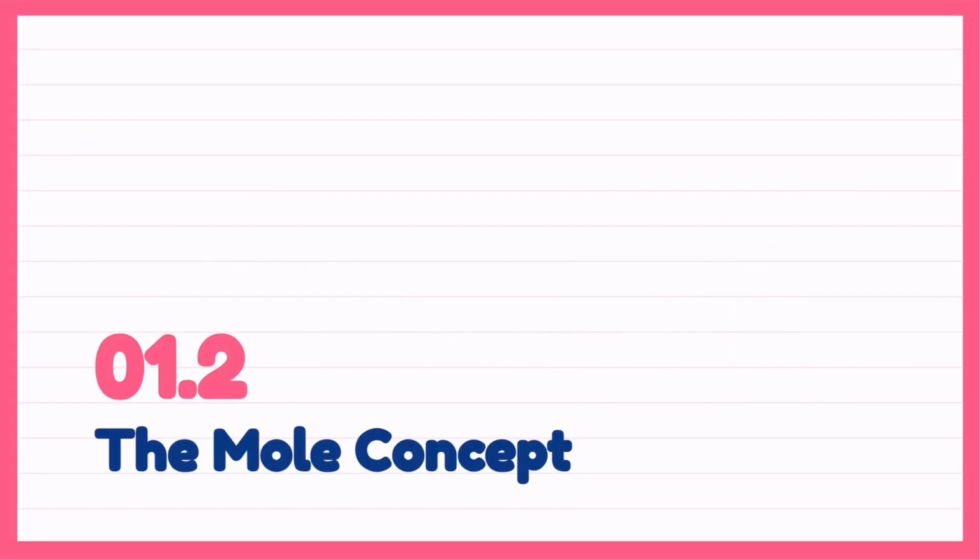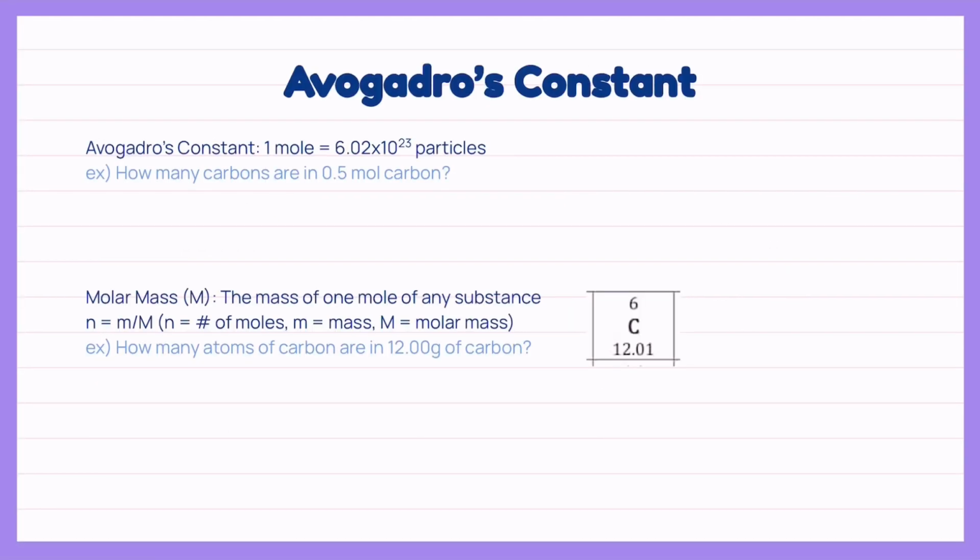Moving on to topic 1.2, the mole concept. The most important point in this subtopic is Avogadro's constant. Avogadro's constant says that 1 mole is equal to 6.02 times 10 to the power of 23 particles, where particles may mean the number of atoms, molecules, or ions.